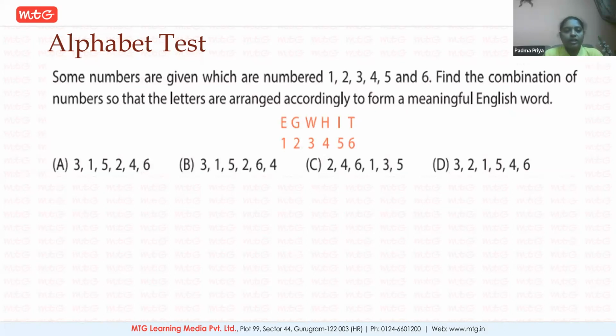Find the combination of numbers so that the letters are arranged accordingly to form a meaningful word. Certain letters are there here, and for these letters, certain numbers are given. Now these are jumbled letters. If you arrange them properly, you get a meaningful word. What is that meaningful word? You need to find it.